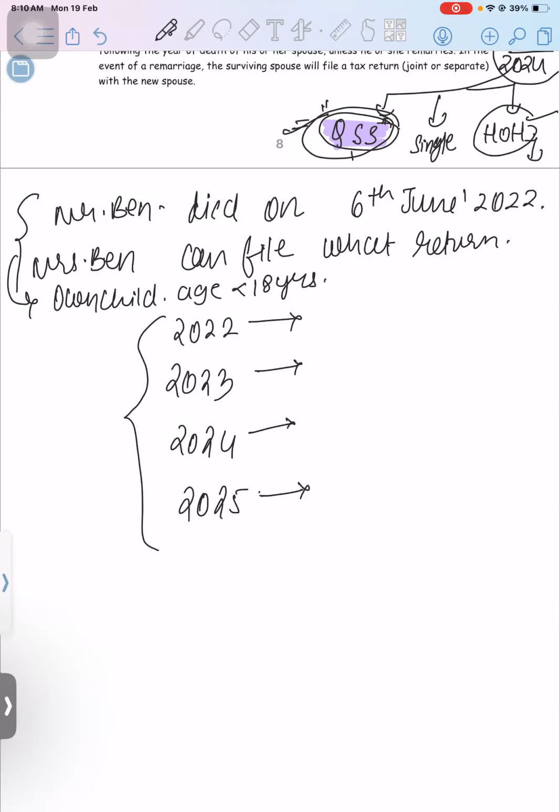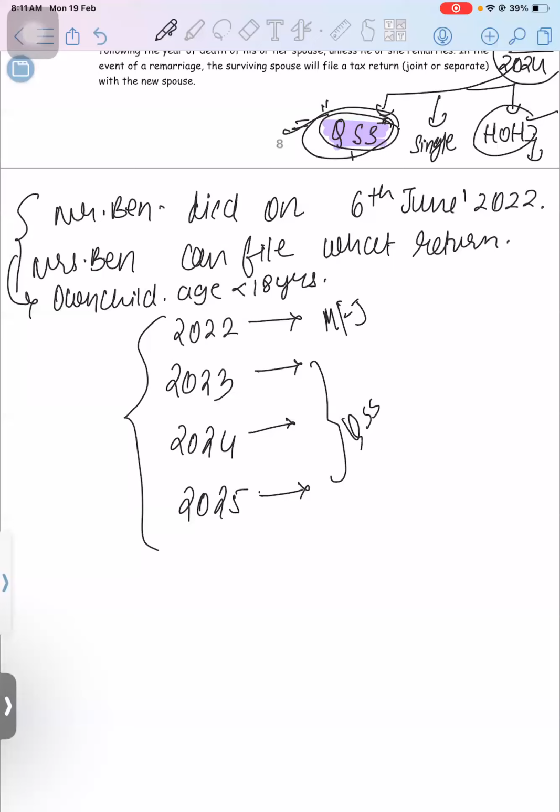Shahid has mentioned 22 MFJ and the rest all as QSS. Great. I think Sandeep, you have answered a little differently. Yeah, Zeba, your answer is correct.